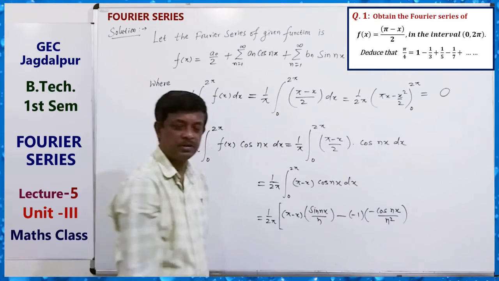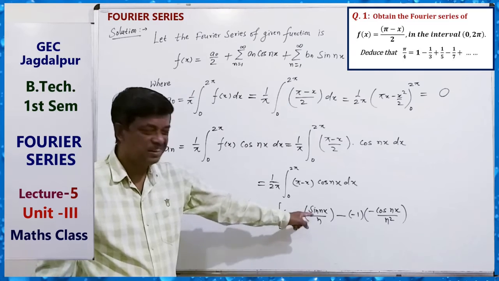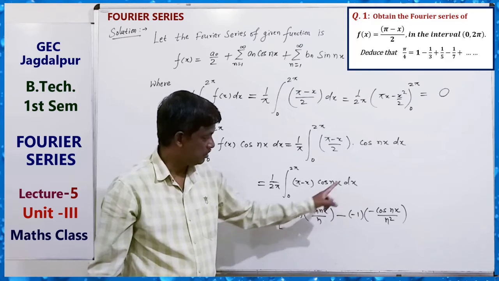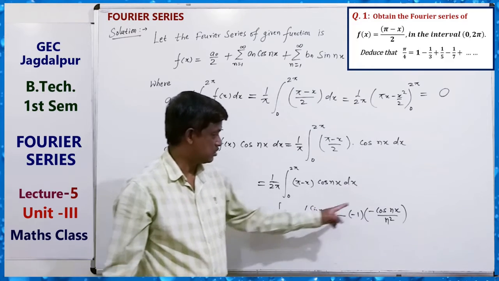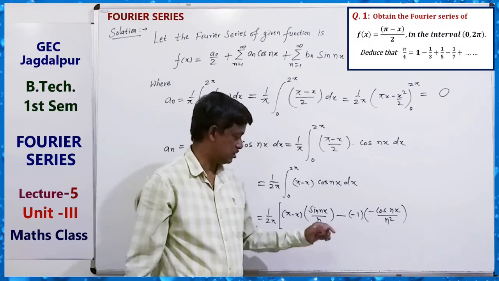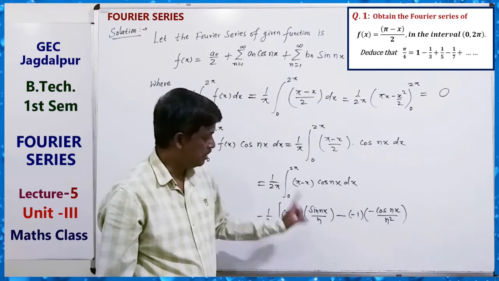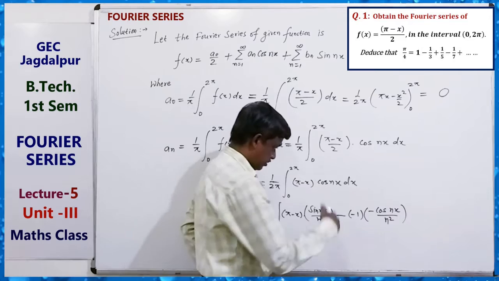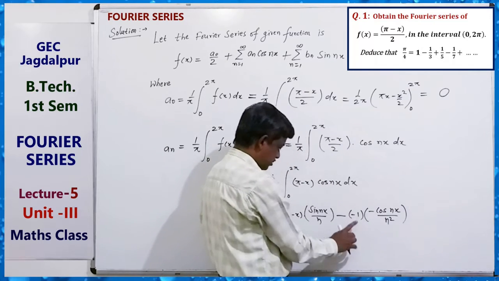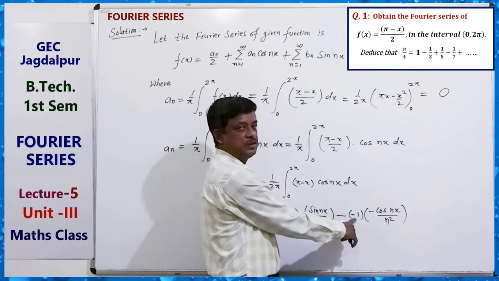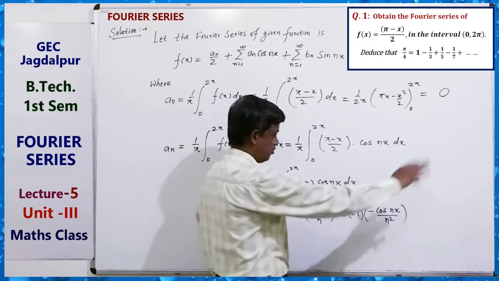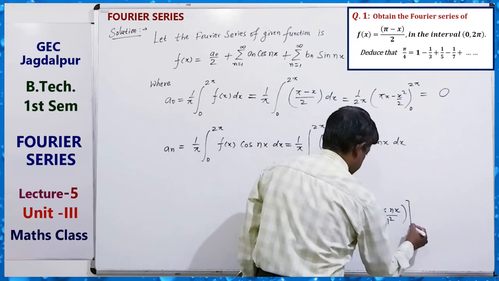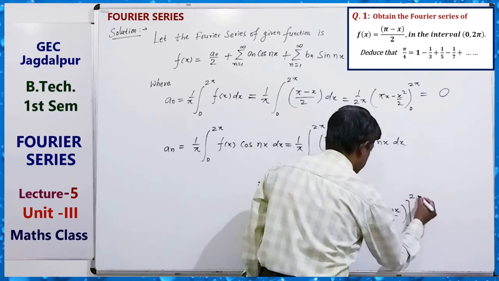One more time integrate it, sin and cos. Minus cos nx upon n square. And then plus differentiation of this, 0, so it will vanish. So up to this, here the limit is 0 to 2 pi.